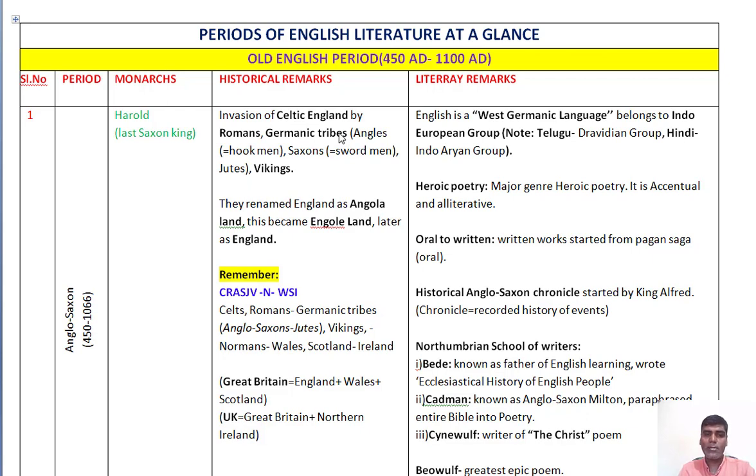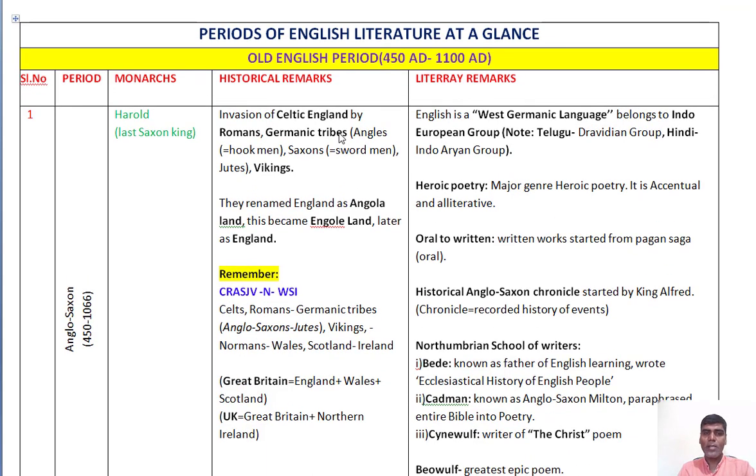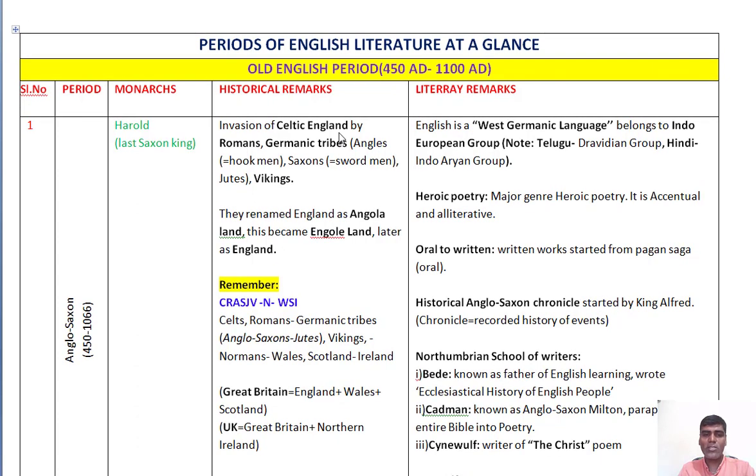The Celtic England, initially England is known as the Celtic one. A group of tribes known as Celts, pronounced as Kelts. The Celts were the inhabitants of England, and Romans and various Germanic tribes and Vikings and all other tribes invaded England, and they made it their homeland. And you can observe one short mnemonic here, CRASJVNWSI.